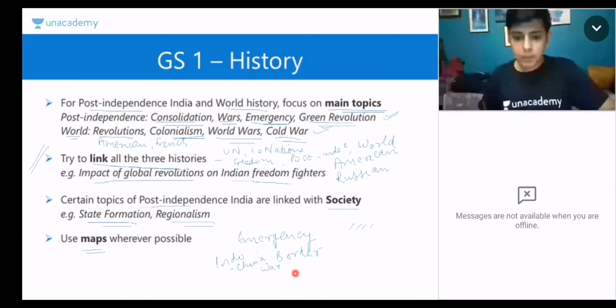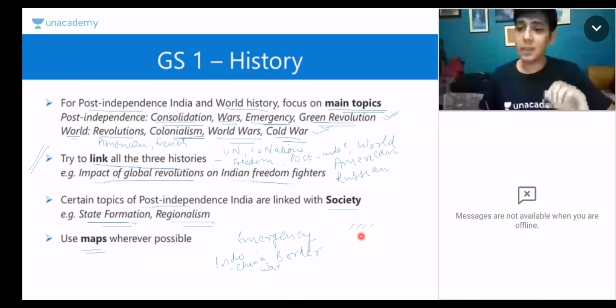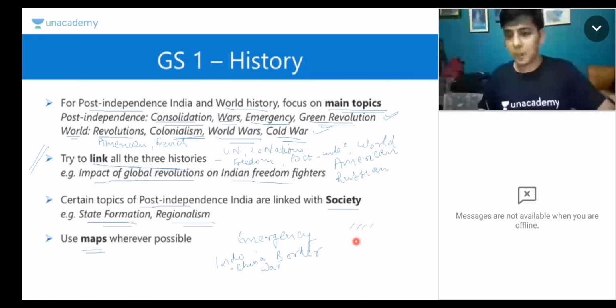Okay, someone is asking me whether maps are to be drawn with pen or pencil. I used to draw with pen only. Listen, be practical, because you have to write an exam in 3 hours, and I'm telling you, it is very difficult. It is one of the biggest challenges in UPSC to complete the paper on time. If you have very good speed, then maybe you can use a pencil, but generally you do not have the time. So try to write a few answers in the time limit and then see, but I'll recommend you to do everything with pen.